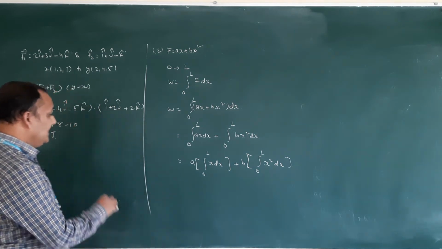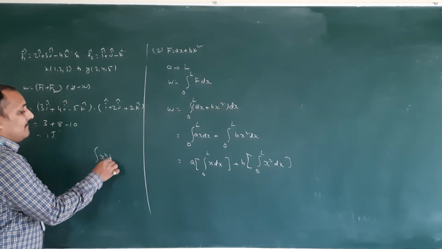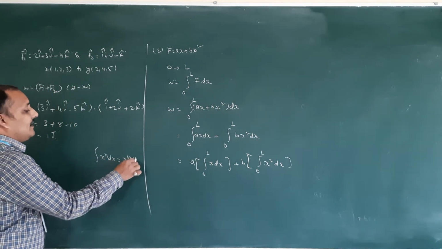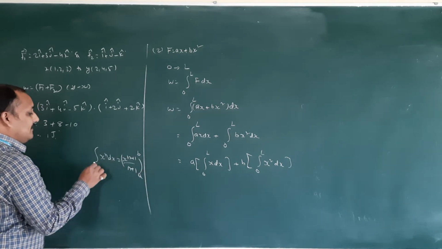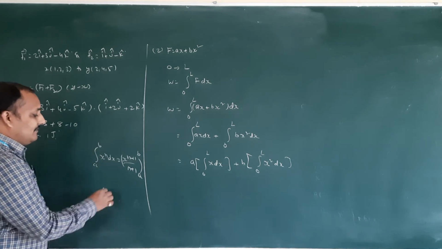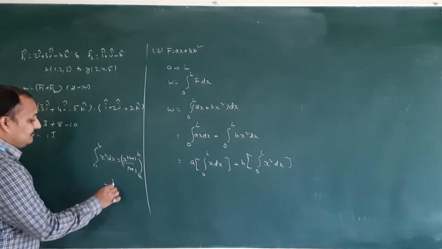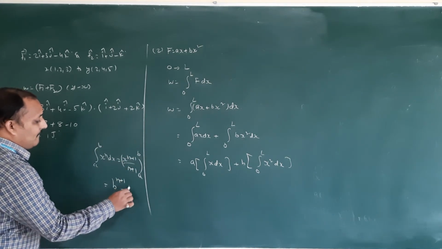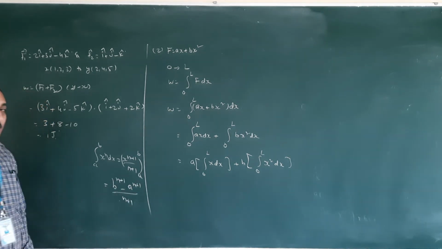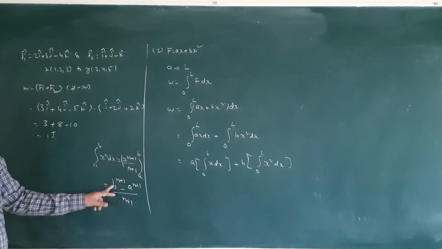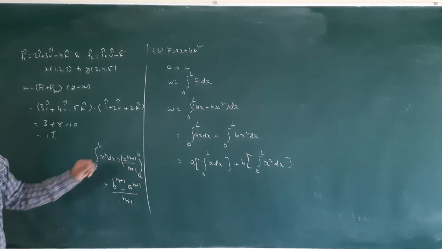What is the formula? Integral x power n dx is equal to x power n plus 1 by n plus 1 between the limits a to b. First upper limit, next lower limit: in place of x put b, next in place of x put a, in between minus.